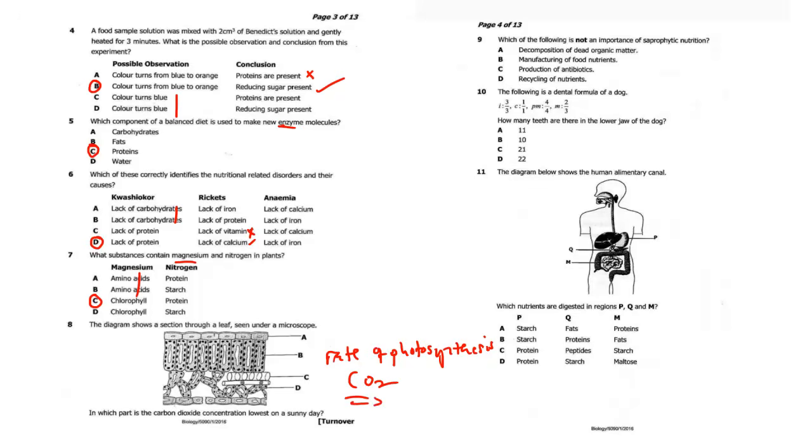So where does photosynthesis take place here? It is B. So you expect the concentration of carbon dioxide to be less in B because it is being used up for the process of photosynthesis. Okay, I guess you get the idea.